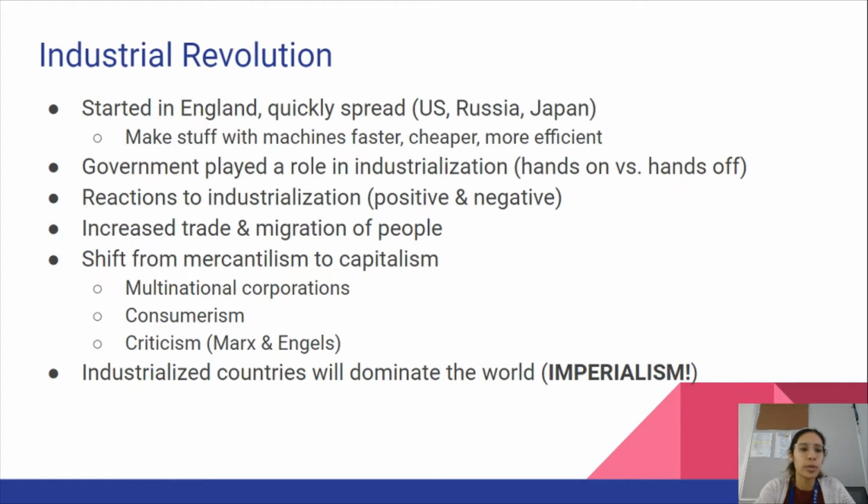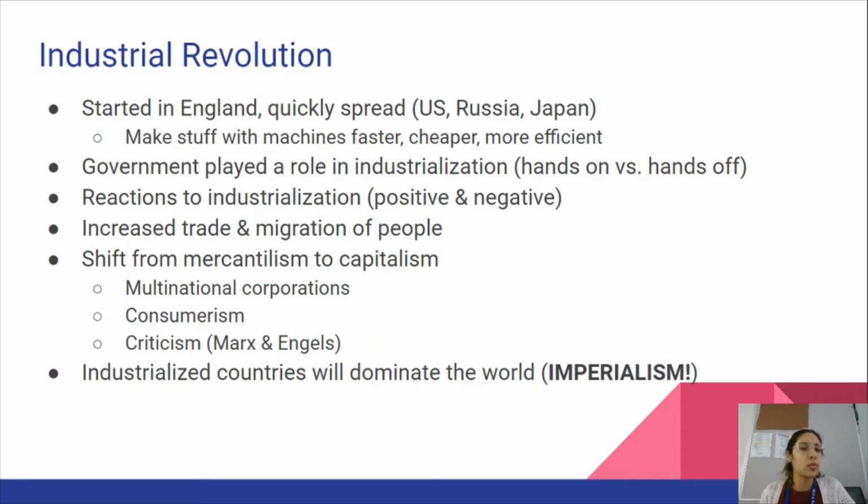So their headquarters might be in England, but they might have factories in India. We're also going to see the rise of consumerism, and this gives birth to the advertisement industry, where we want to convince people to buy, so we can sell, so we can make all that money.